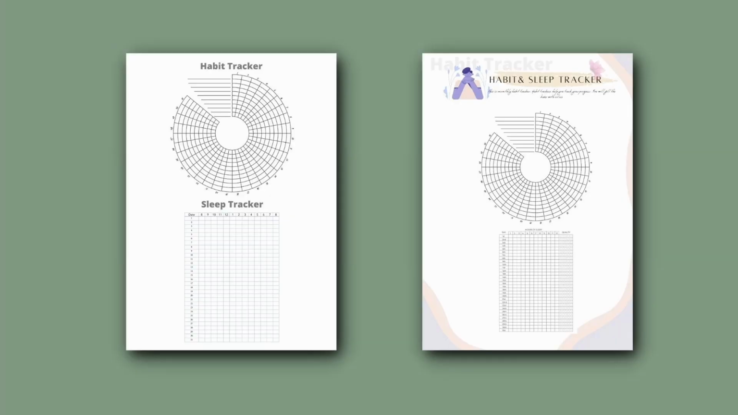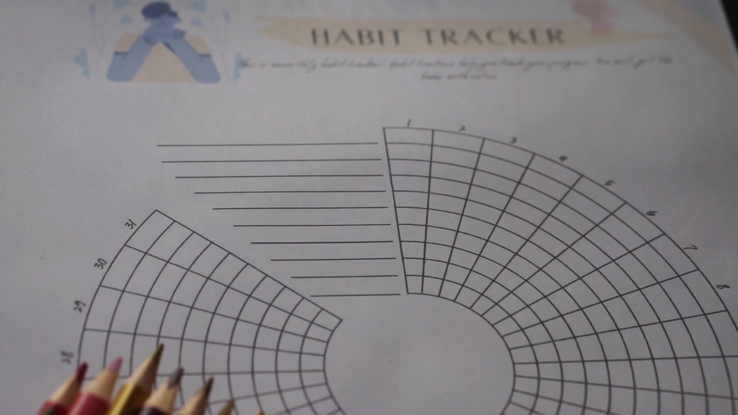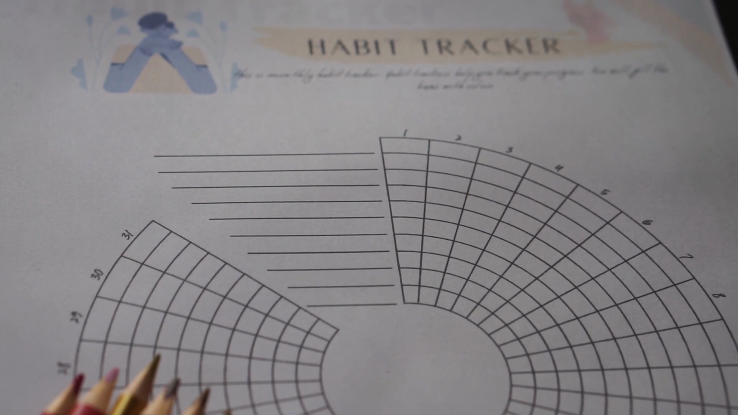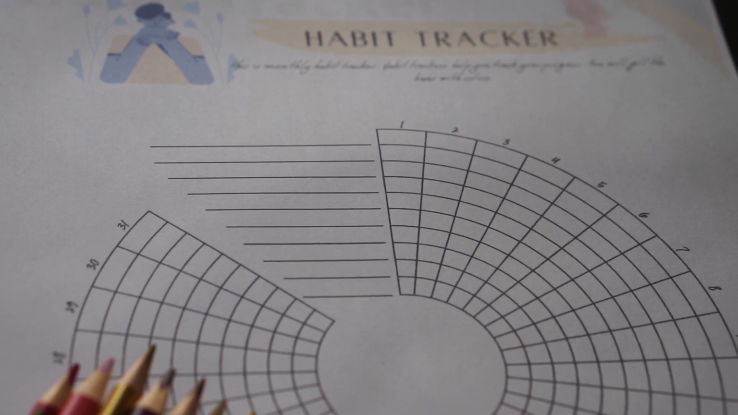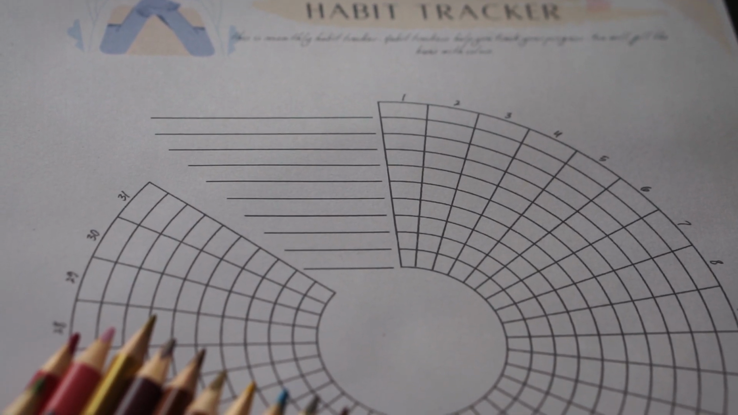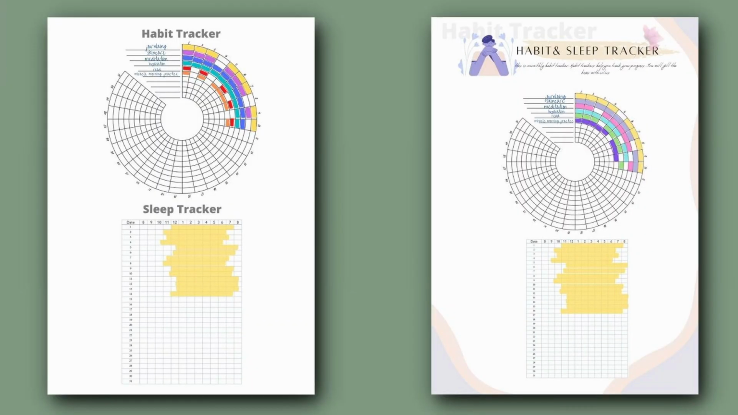Next is habit tracker, which is my favorite. Here you are going to write all those habits you want to track in that particular month, and in that circle you will get to see 31 boxes. That means 31 days. So basically you are going to fill the boxes with colors, and those days when you skip your habit, that particular box will be empty.